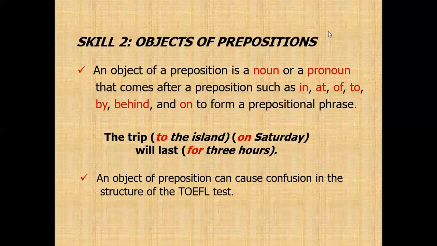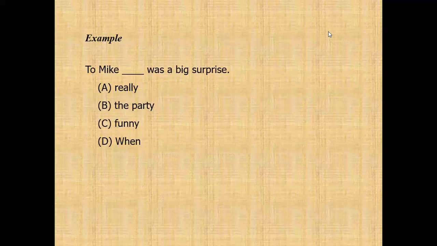So, an object of preposition can cause confusion in the structure of the TOEFL test. So, be careful. So, look at this example. To Mike, blah blah blah, was a big surprise. Yeah, so still remember?